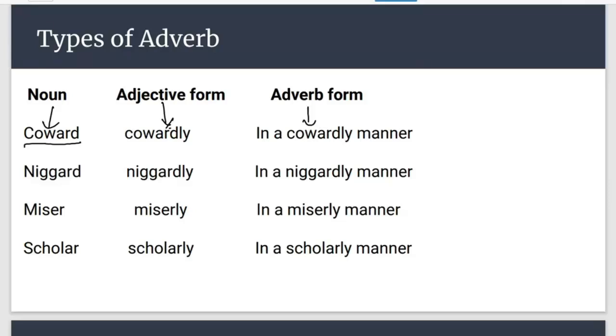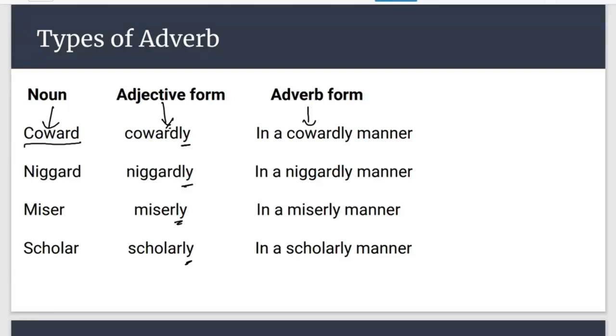In a similar manner, these are certain words: coward, niggard, miser, scholar. With ly, they are adjectives, and when we need to write them in adverb form, we write in a cowardly manner, in a niggardly manner, in a miserly manner, in a scholarly manner. Okay, is it clear?